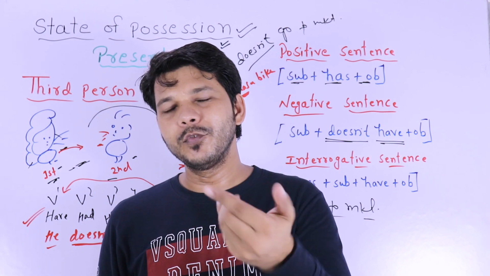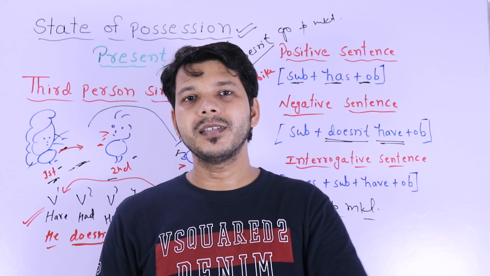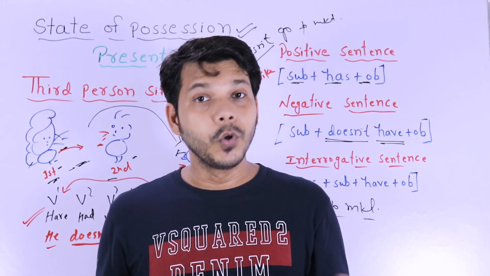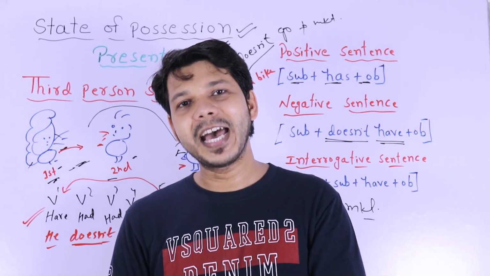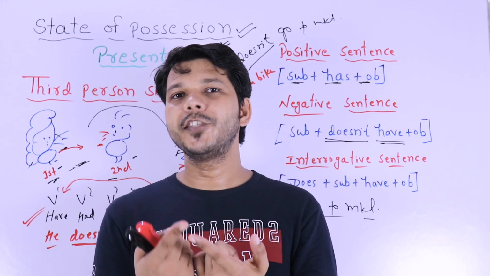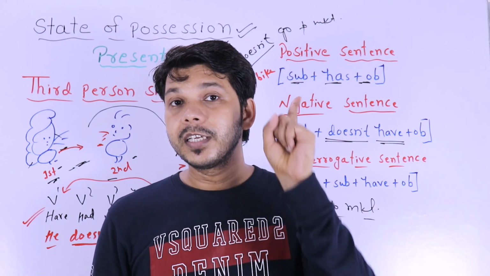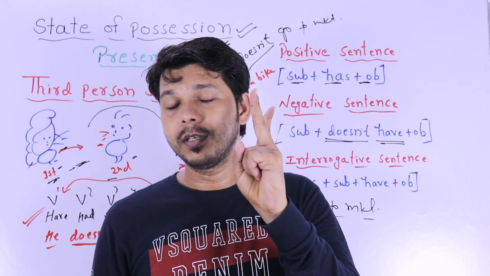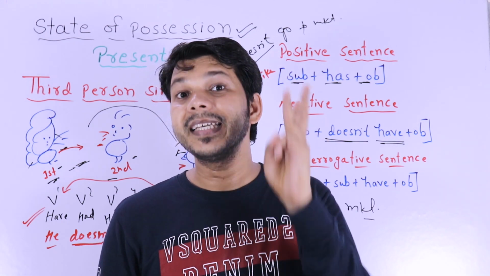When you answer, when you say yes, my father has a car, my brother has a bike. If no, then my father doesn't have a car, my brother doesn't have a bike. So are you getting what I'm teaching you guys? Has for positive, for negative doesn't have, and for interrogative does, after that subject, then have.